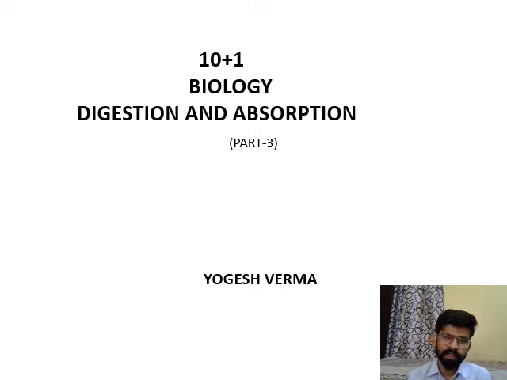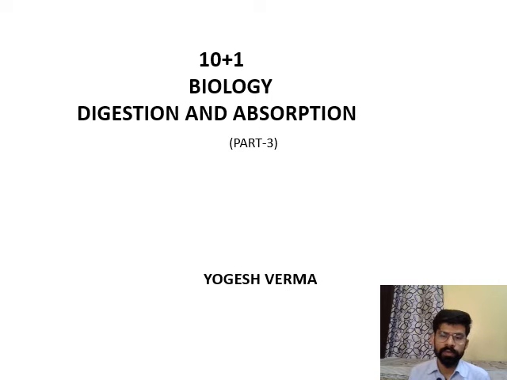Students, today is the third part of the chapter Digestion and Absorption, Biology class. In the previous part 1 and part 2, we covered the alimentary canal, its parts, the types of teeth, the dental formula, and the function of villi. In the second part, we covered the various types of glands present in our body: the salivary gland, liver, intestinal gland, the function of intestinal juice, and bile function.